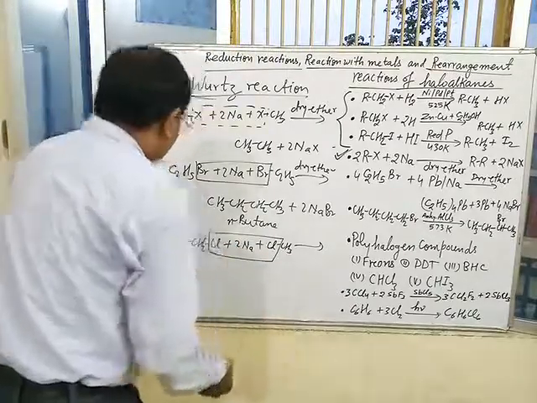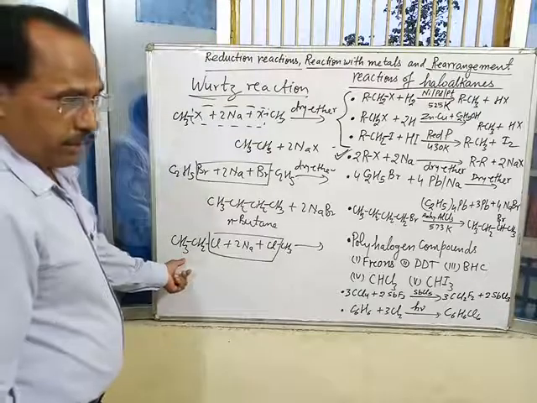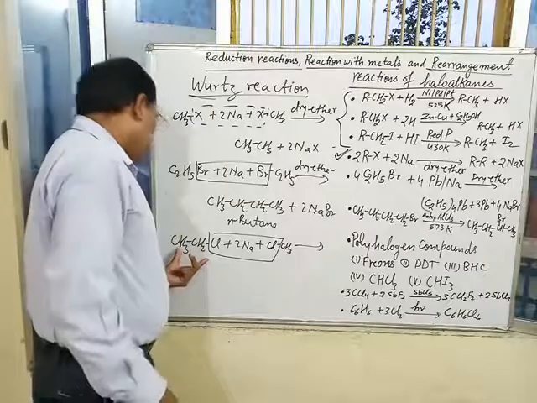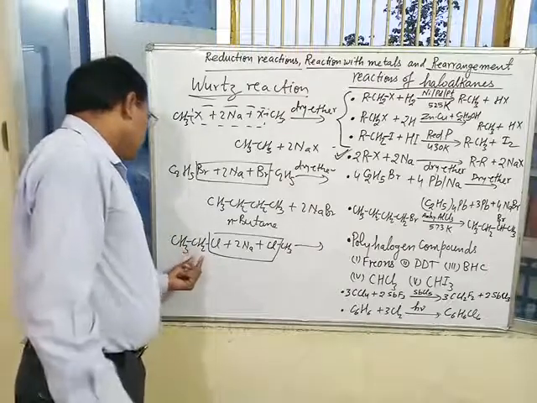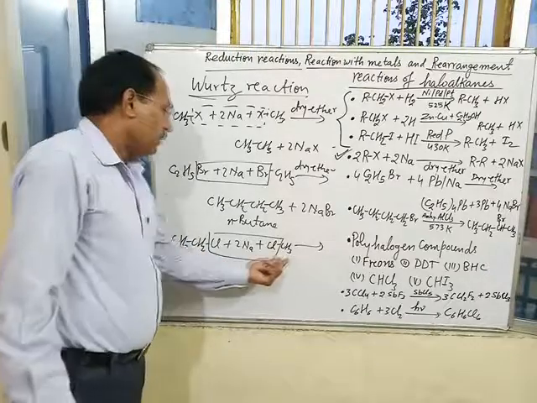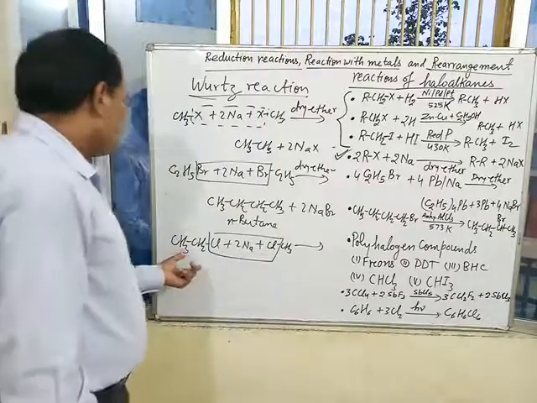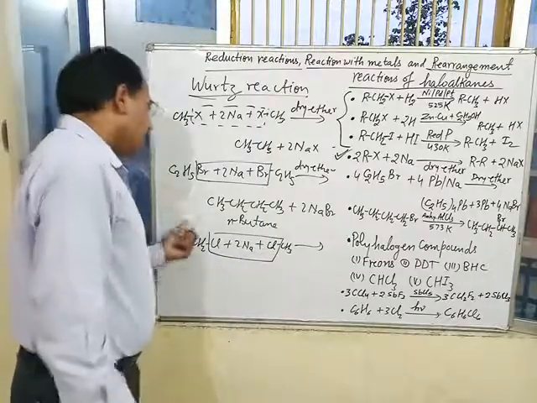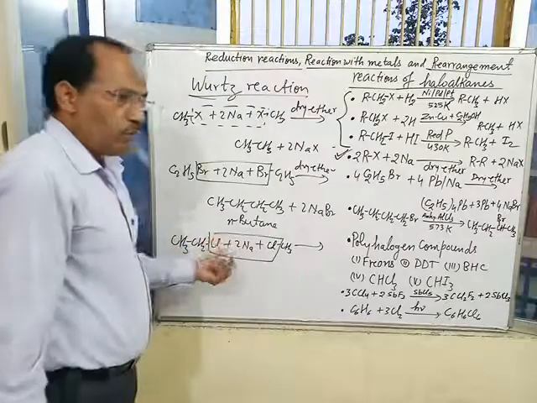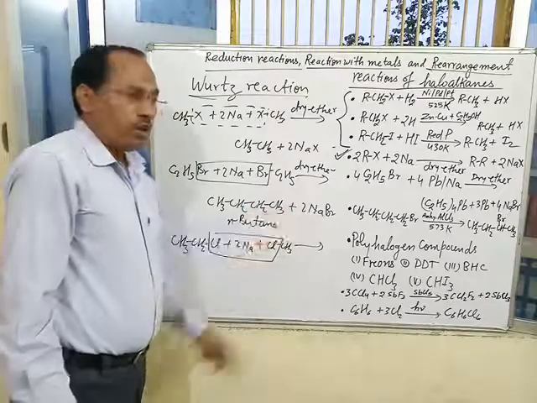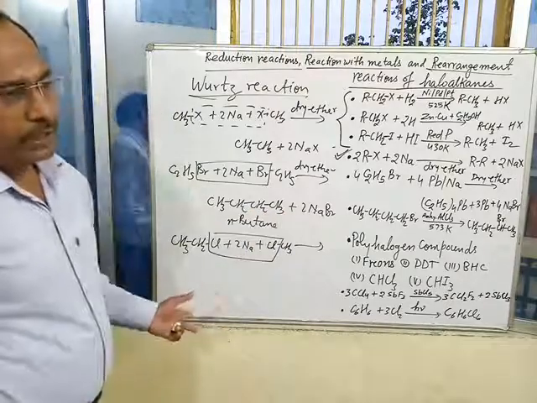mixture of alkane is obtained, because if other molecules of ethyl chloride and methyl chloride are present in the reaction mixture, then they react with each other and with one another. That's why mixture of alkane is obtained which cannot be separated easily.